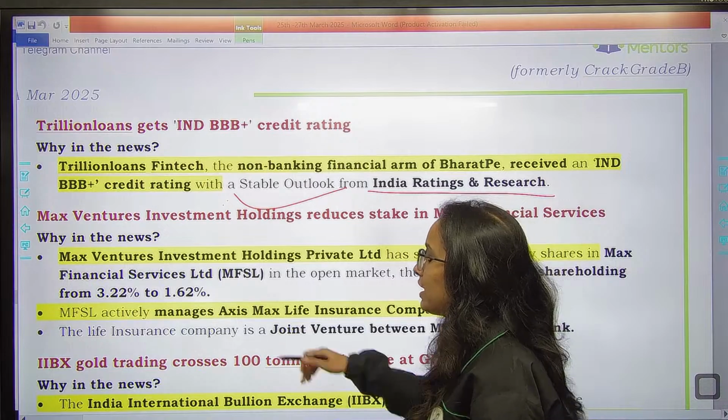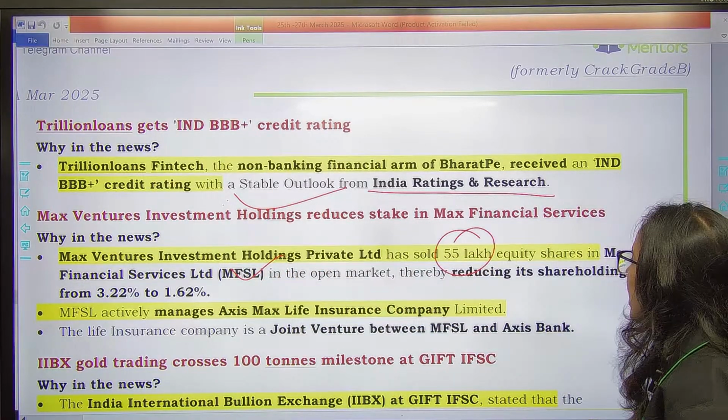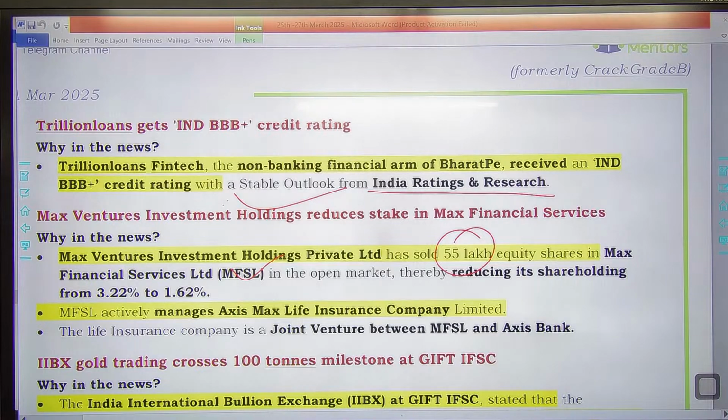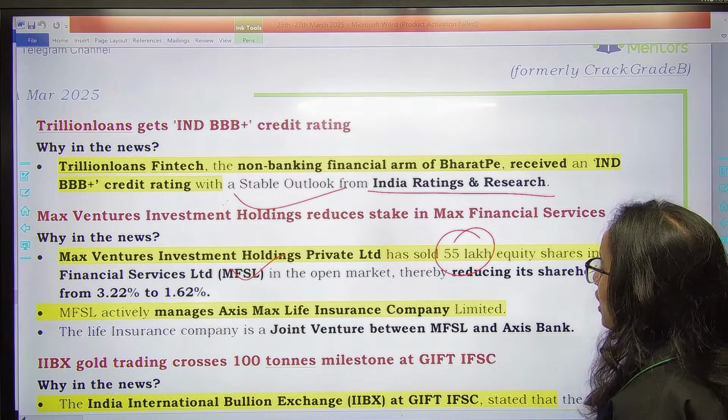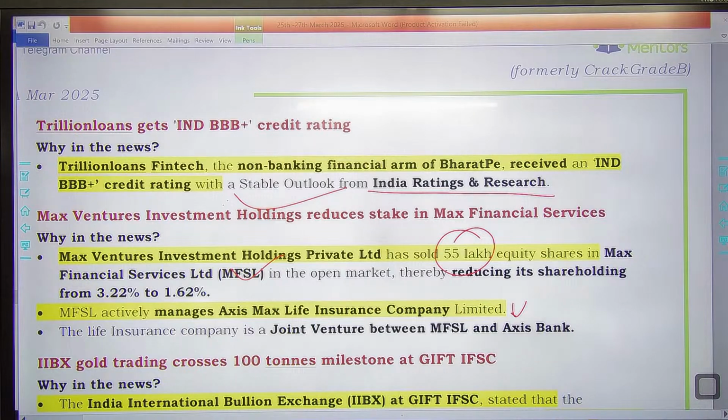Next one says Max Ventures Investment Holdings Private Limited has sold 55 lakh equity shares in Max Financial Services Limited in the open market. So it has reduced its shareholding from 3.22% to 1.62%. So Max Ventures Investment Holdings has reduced its shareholding in the Max Financial Services to 1.62%. Okay.